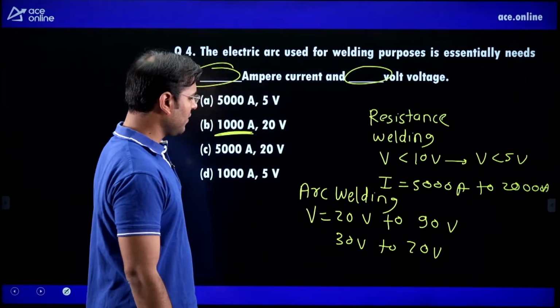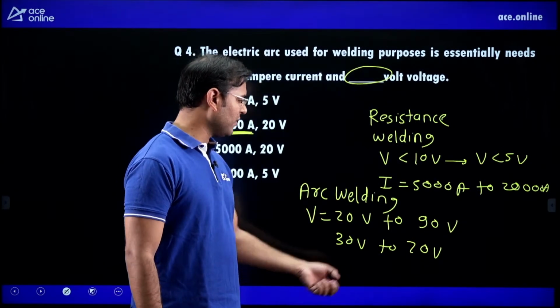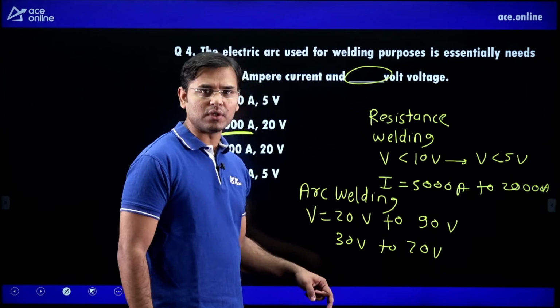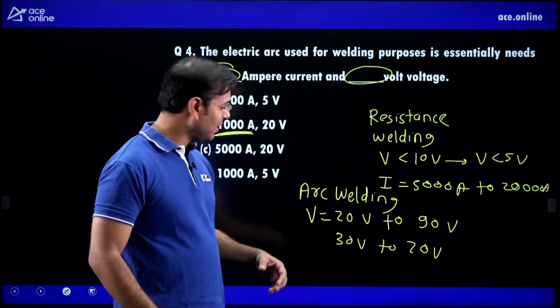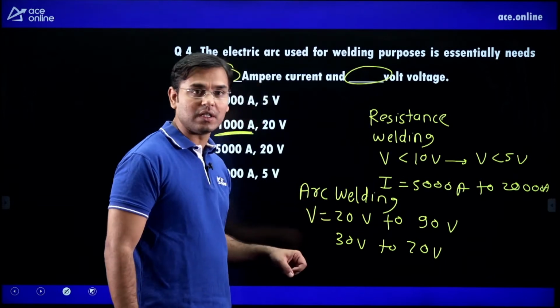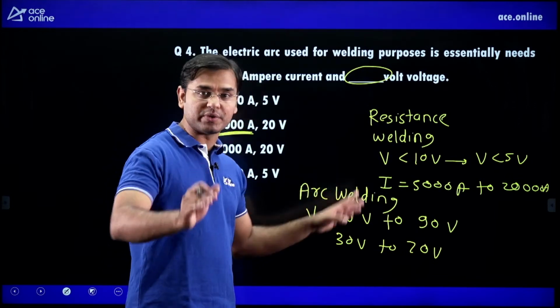If in the exam they give the options, what is the voltage in arc welding? One option is 70 volt, one is 90 volt. Then you have to write 70, which is more safe, as 90 is at the boundary. If the options are 20 volt or 30 volt, 30 is more safe, as 20 volt is at the boundary. That's why I am writing all the options.